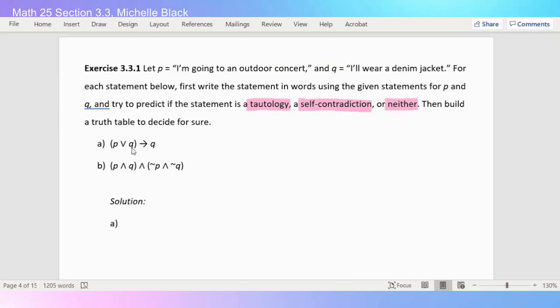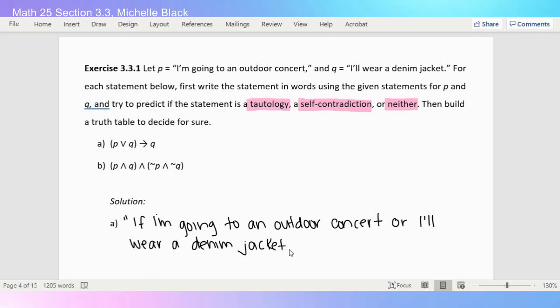So let's just look at part A. So part A here, we have this disjunction or this or, and we also have an if-then. So this is saying if P or Q, then Q. So if we were going to write this in words, what we would have is if I'm going to an outdoor concert, or I'll wear a denim jacket, then I'll wear a denim jacket.